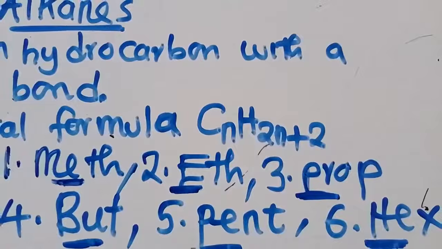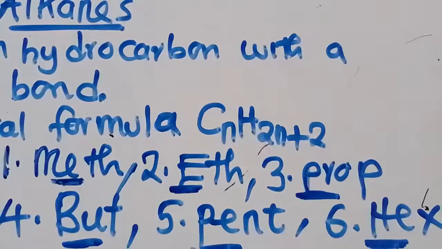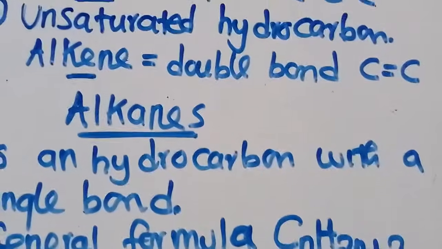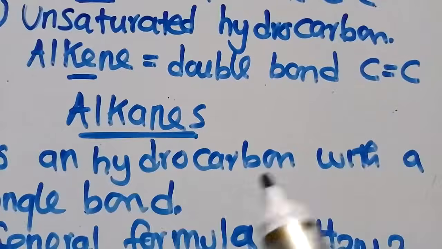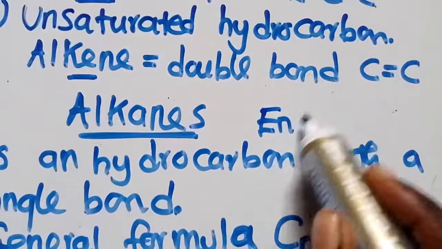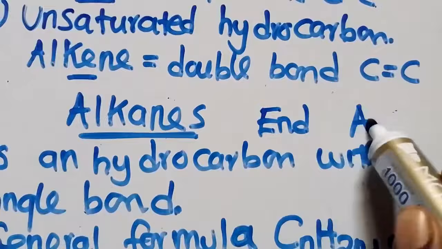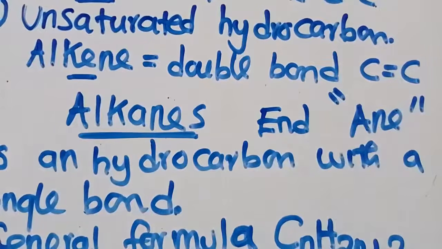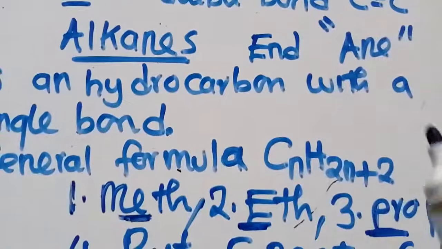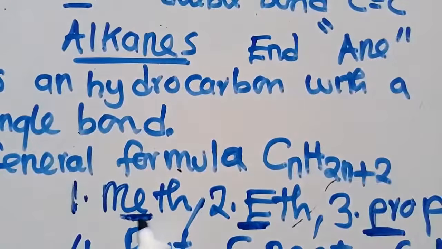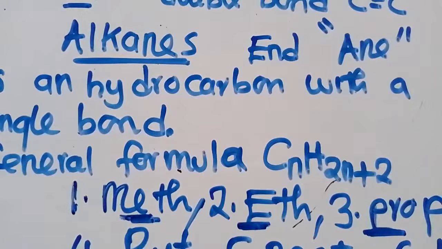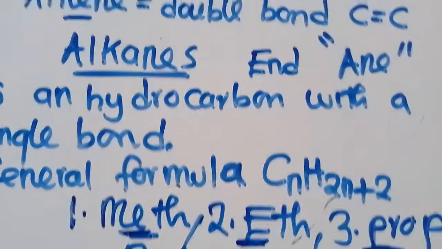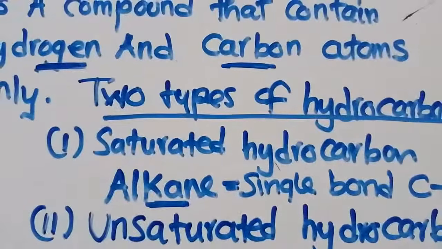Apart from knowing this, what you need to know and understand is that all alkanes, have you seen the name itself can tell you, they end with this ending. All alkanes end with that ending. So when we get this one, we put that ending, and we make the first member. Since this is the first position, let us now look at members of alkanes.